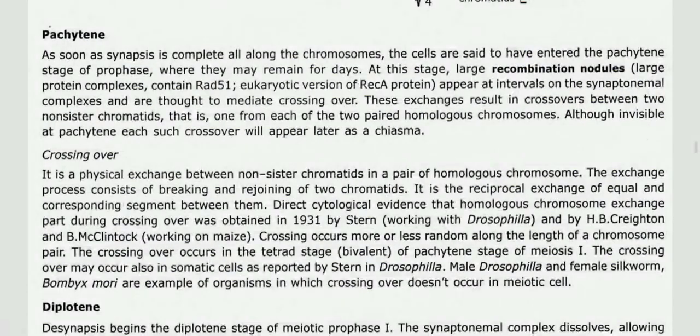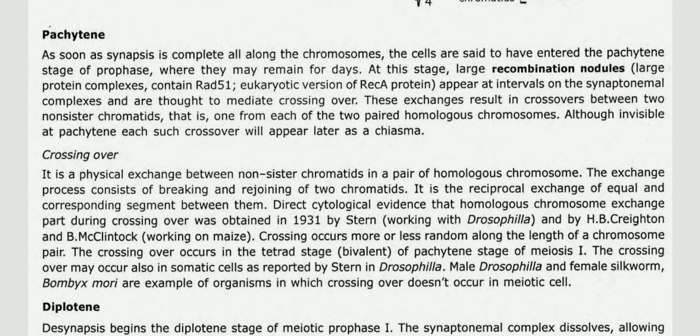Then the next stage, pachytene. As soon as synapsis is complete all along the chromosomes, the cells are said to have entered the pachytene stage of prophase, where they may remain for days. At this stage, large recombination nodules, large protein complexes containing RAD51, the eukaryotic version of the RecA protein, appear at intervals on the synaptonemal complex and are thought to mediate crossing over.